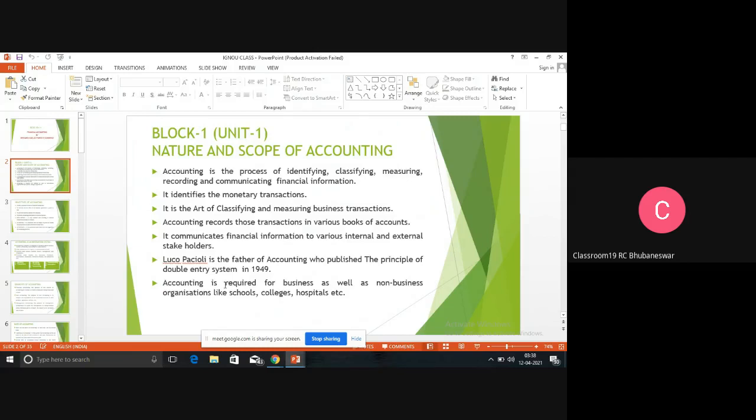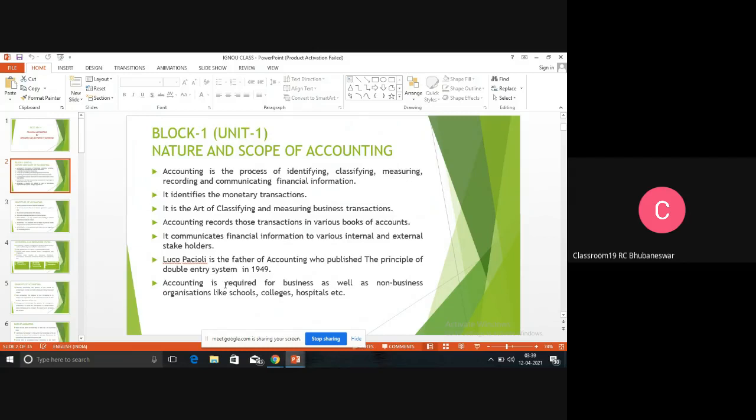Then someone has created this system. He is known as the father of accounting. Who is the father of accounting? He is Luca Pacioli. He is the father of accounting who has given this accounting system, this double entry system.